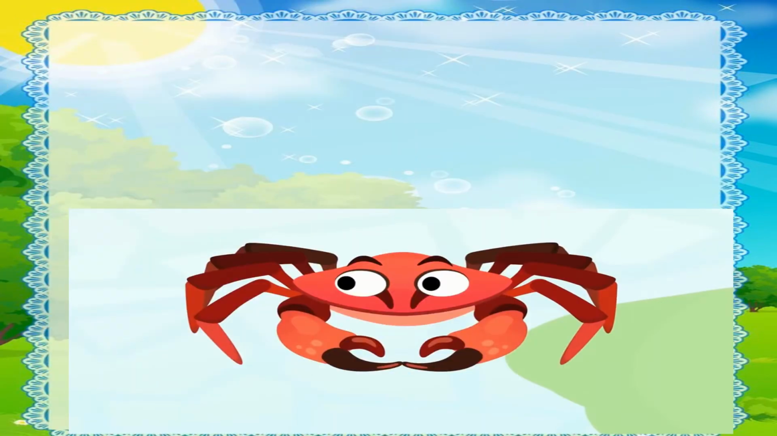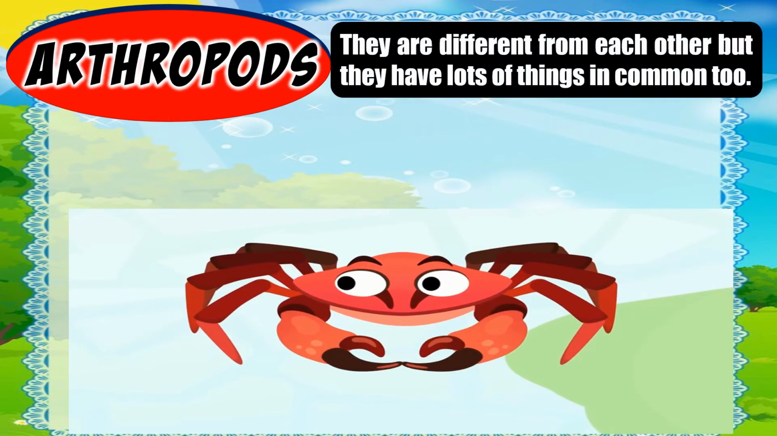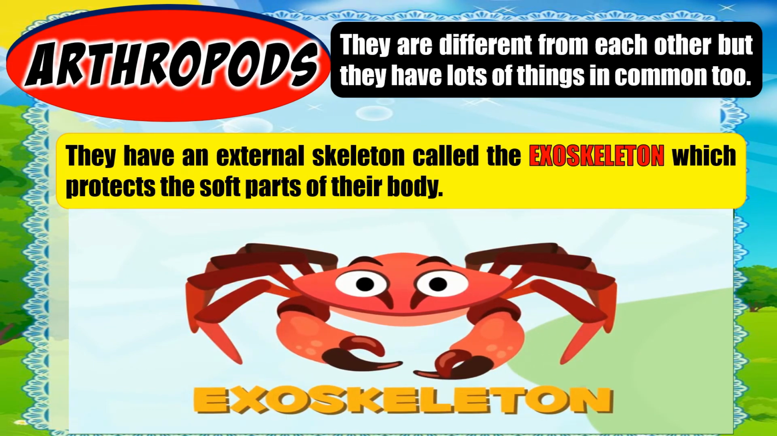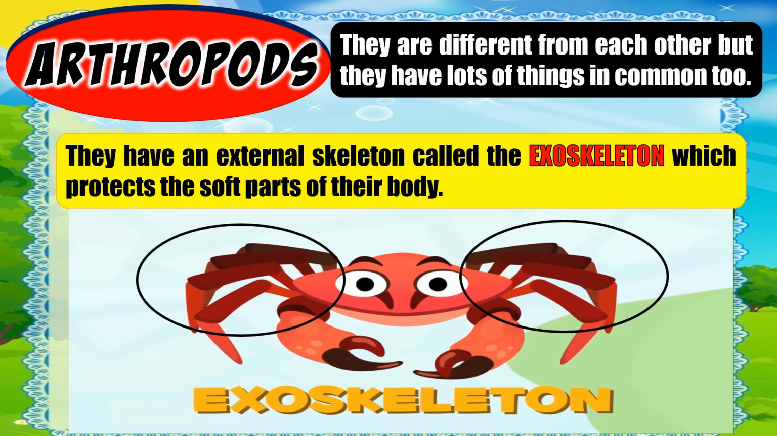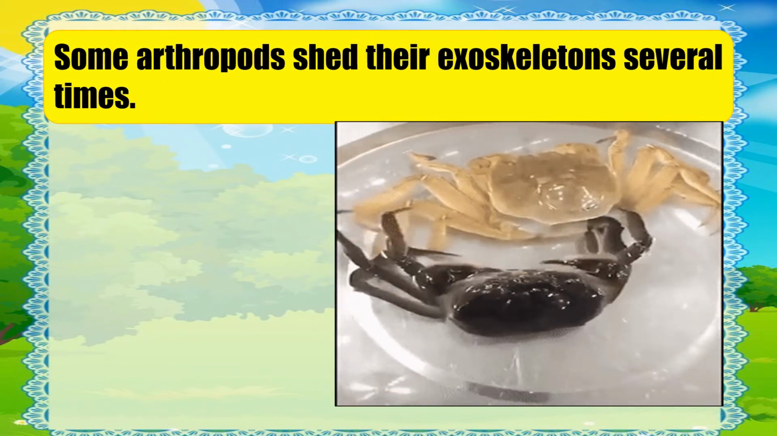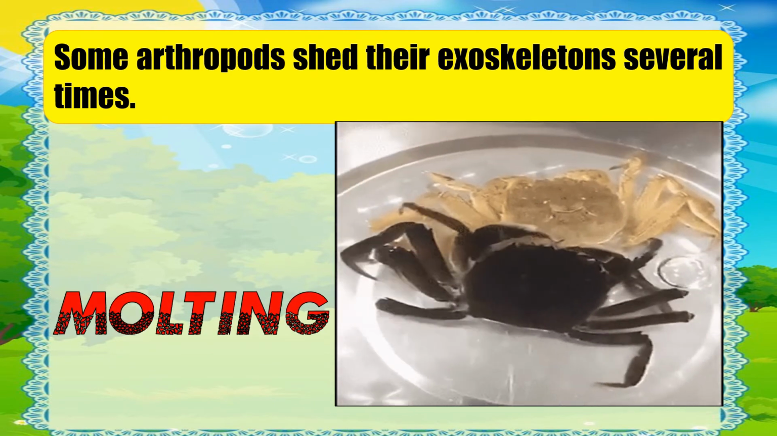The first classification of invertebrates are the arthropods. Arthropods are different from each other, but they have lots of things in common too. They have an external skeleton called the exoskeleton, which protects the soft parts of their body. They have jointed legs that are used to move around. Some arthropods shed their exoskeletons several times. This is called molting.